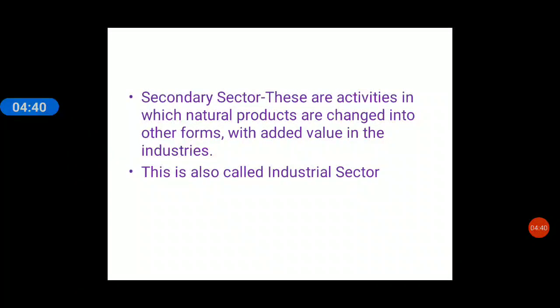So the secondary sector adds value to the primary sector. In the secondary sector, industries are the most dominating, rather they are the only important work that the people do. Therefore, the secondary sector is also called the industrial sector, right?